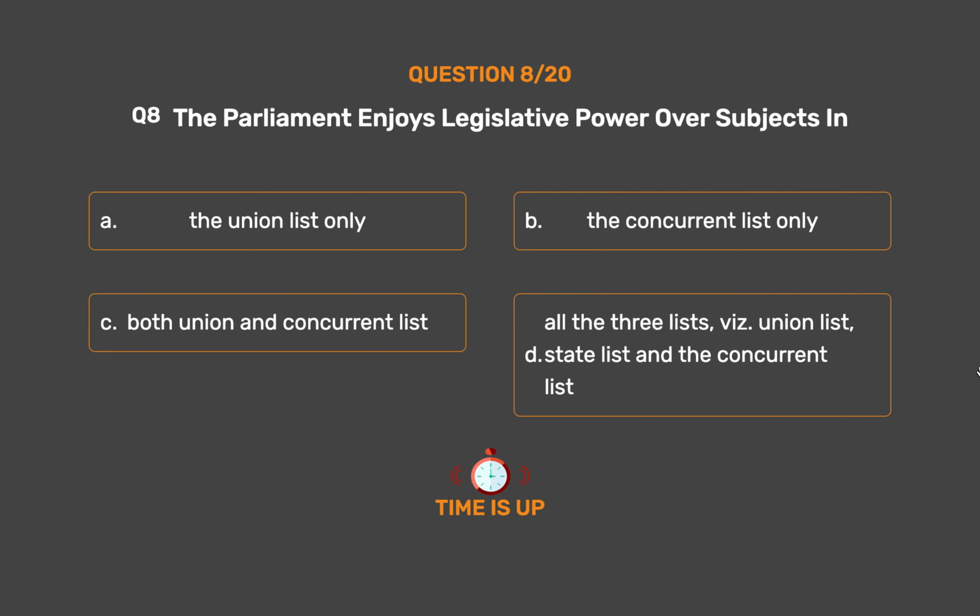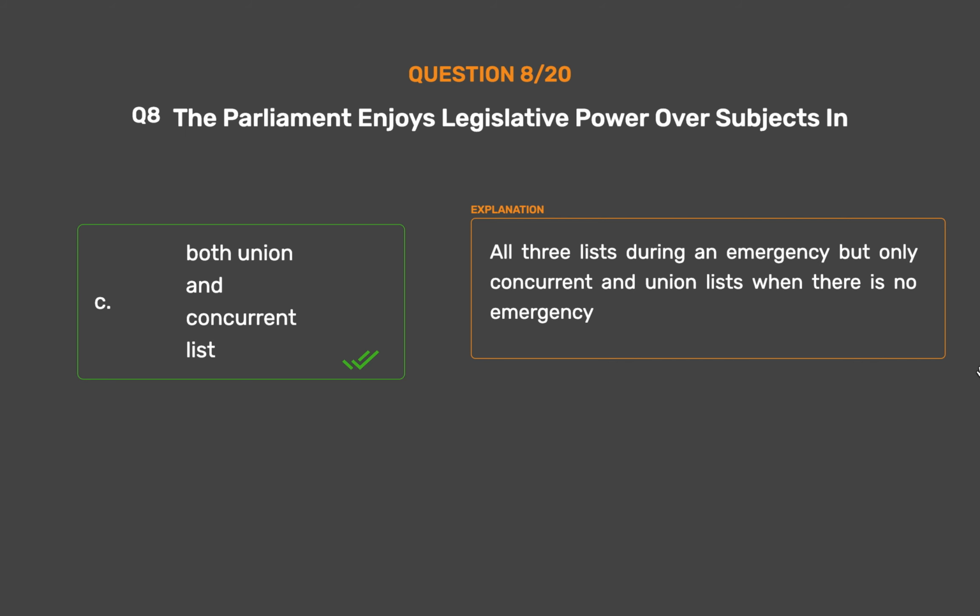The correct answer is Option C. Both Union and concurrent list. All three lists during an emergency, but only concurrent and Union lists when there is no emergency.